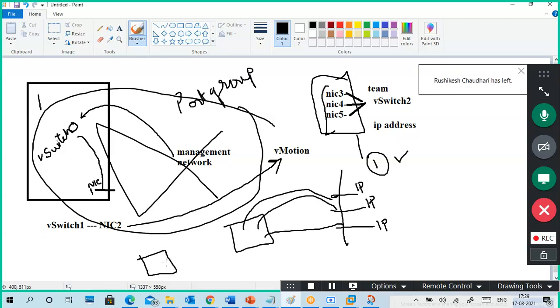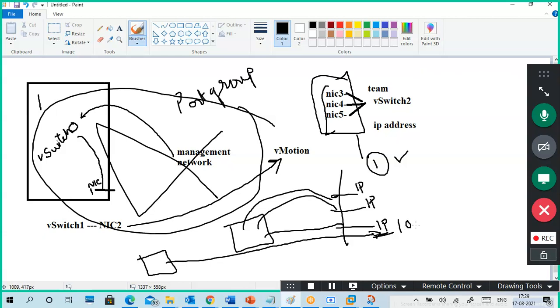The user is accessing with this particular IP address, for example 103. Now this link is down, or maybe the NIC is down. I can't access.